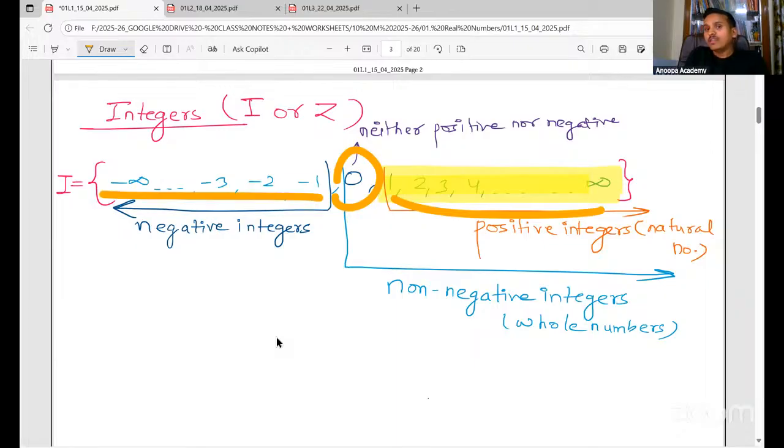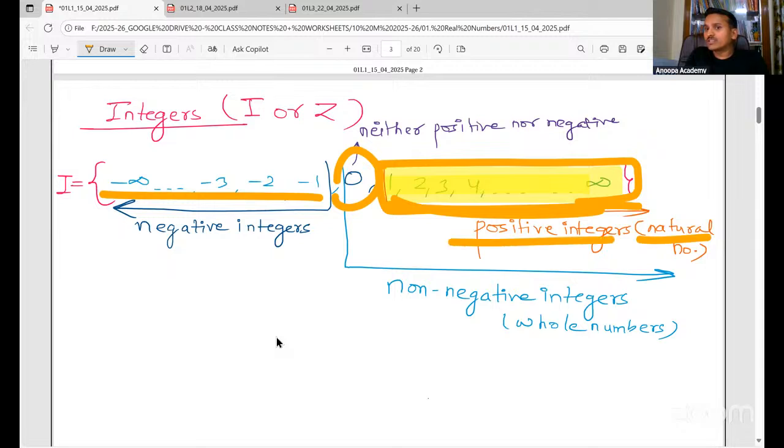Positive integers are 1, 2, 3, 4 up to infinity, so they are also referred to as natural numbers. Sometimes in the question they will use positive integers. So positive integers means natural numbers. 0 is neither positive nor negative, and these are negative integers.